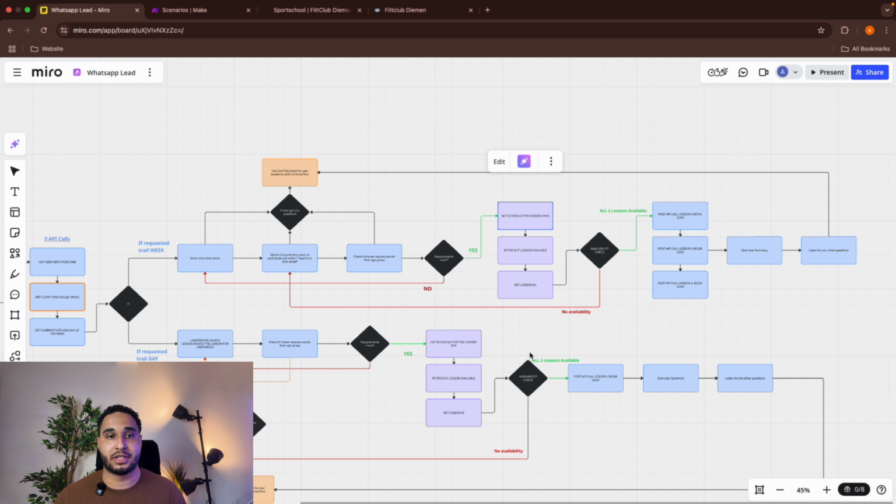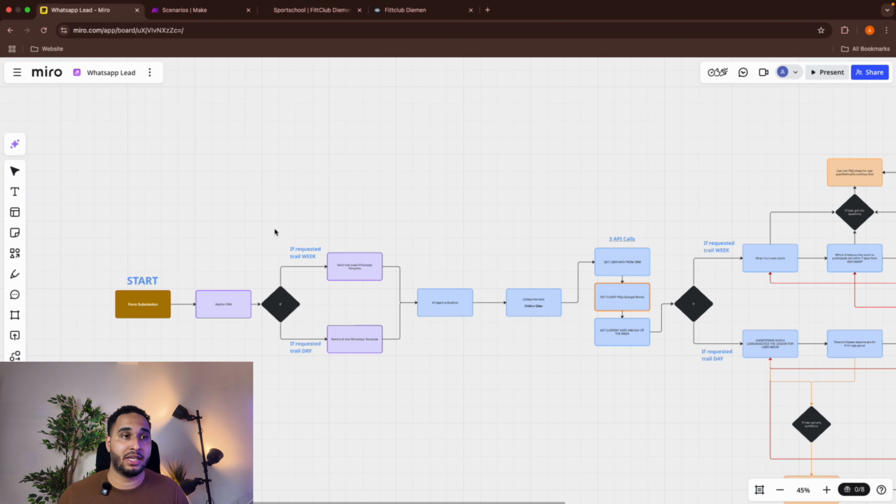This is basically the same thing, but just for 1 lesson. So let's dive in. The first step will be form submission. I cannot go inside my client's Wix account, but basically inside Wix you will have an automation and a trigger. The trigger will be form submission, then select the form, and then with an API post call you can send that information to Make.com.